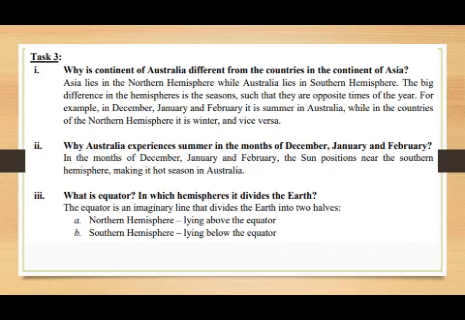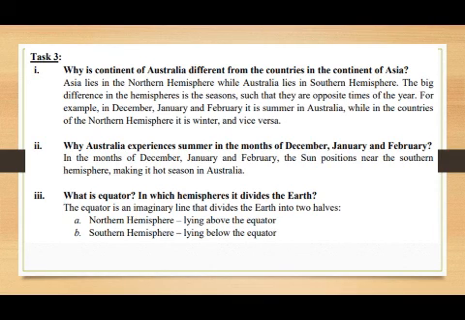Here are some more questions, task number 3. Why is the continent of Australia different from countries in the continent of Asia? This part is also discussed in our reading portion. Why does Australia experience summer in December, January and February? This is due to the sun's position. In December, January and February, the sun is positioned near the southern hemisphere, making it the hot season in Australia.